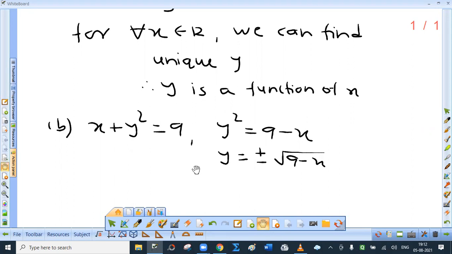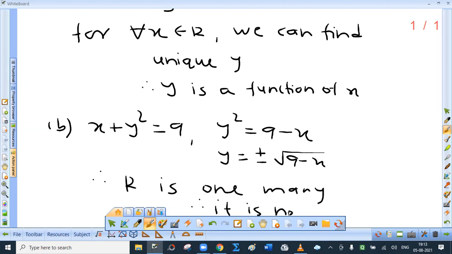But if we take x equal to 0, then also we get two values, right? Therefore, it is one-many. Therefore, it is not a function. Are you getting this? For one value of x, we are getting two values. So this is the second.